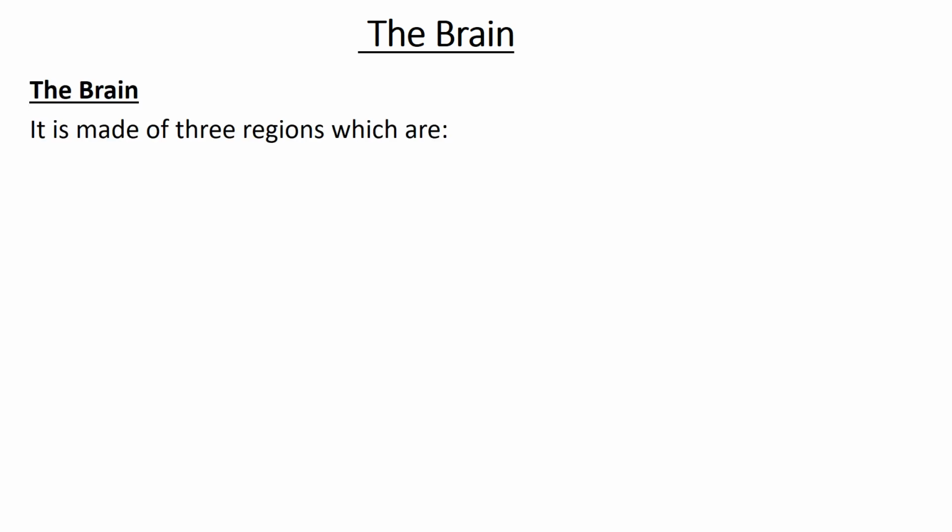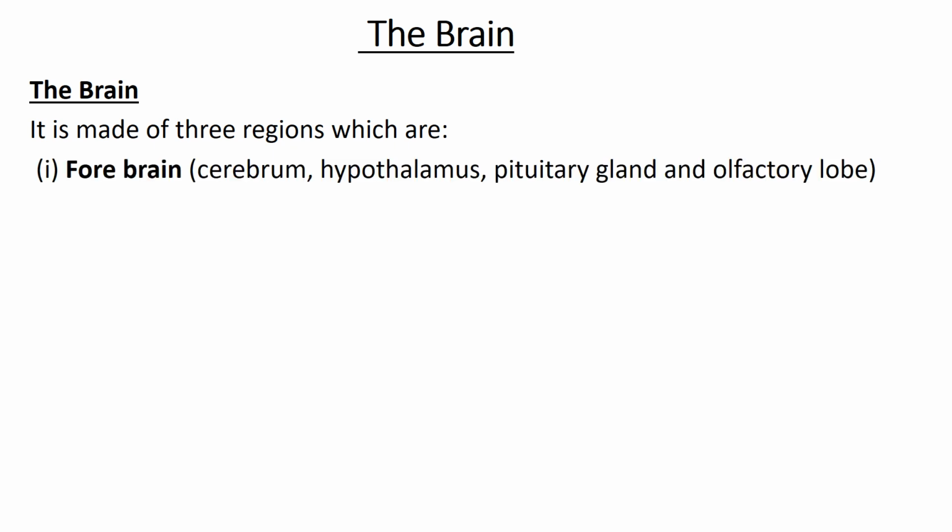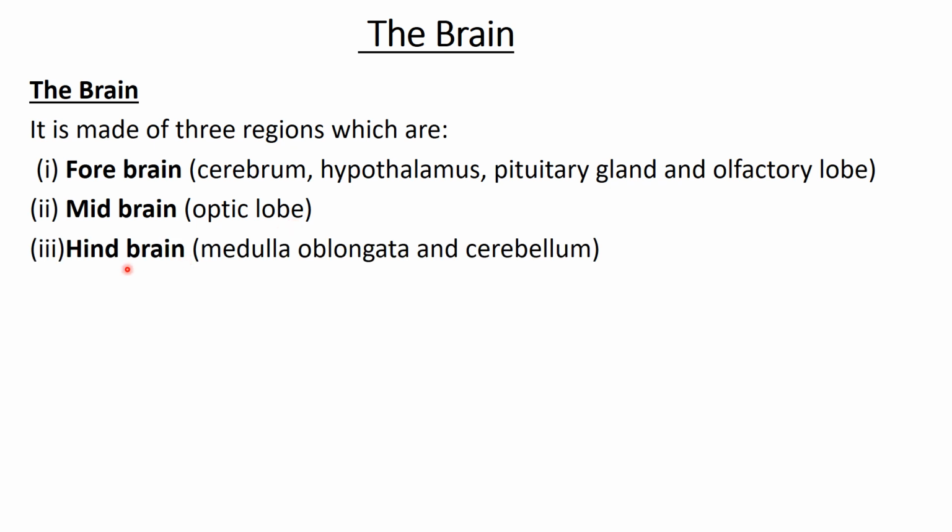So the brain is divided into three regions. The first region is the front part of the brain called the forebrain. This is made of the cerebrum, the hypothalamus, the pituitary gland, and the olfactory lobe. The mid part of the brain is called the midbrain, made of only the optic lobe. Then the last part of the brain is called the hindbrain, made of the medulla oblongata and the cerebellum. So these are the three main regions of the brain.